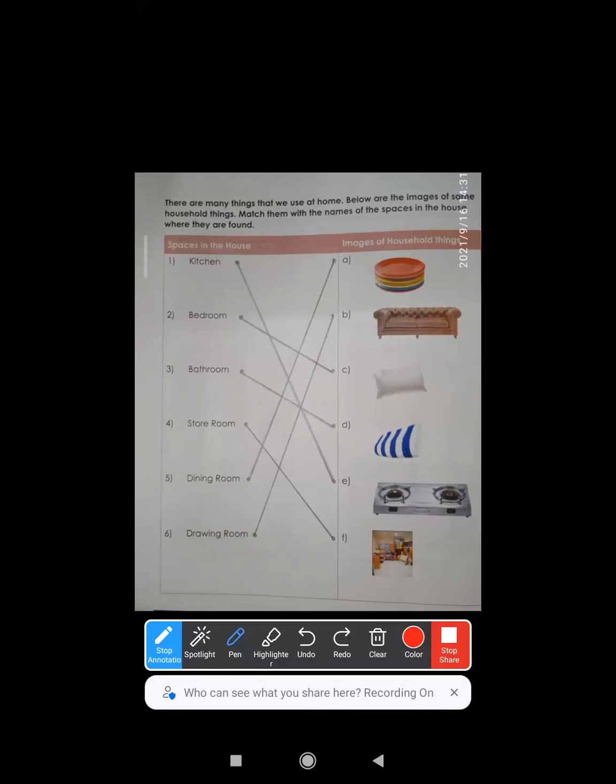First of all, let us see which things they have shown us. Here the words shown are plates, sofa, pillows, towel, cooktop. And here is storeroom. This side, names are given. We are supposed to match. Let us start one by one. Now, kitchen. What do you find in kitchen? Correct, we find cooktop. Now bedroom, yes, bedroom goes with pillow.